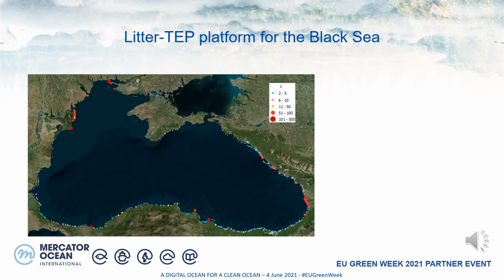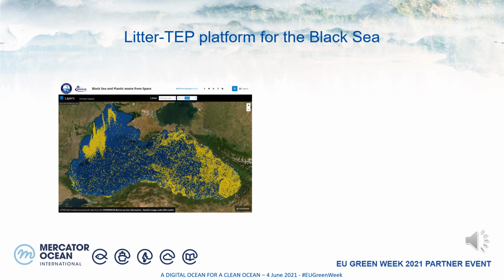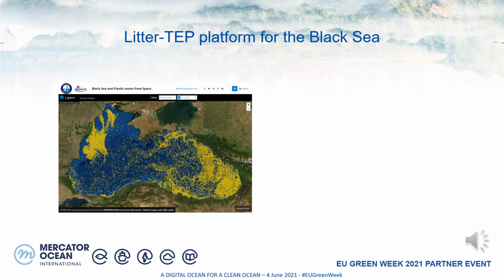For the LitterTAP service in the Black Sea, we have 332 points to release 5,278 liters per day every 4 hours, with a function of scattering and a random function for the number, because for the small sources, the release is 1 item per day. The litter is drifted every hour and the results saved one time per day. Here you can see 13 days of results.